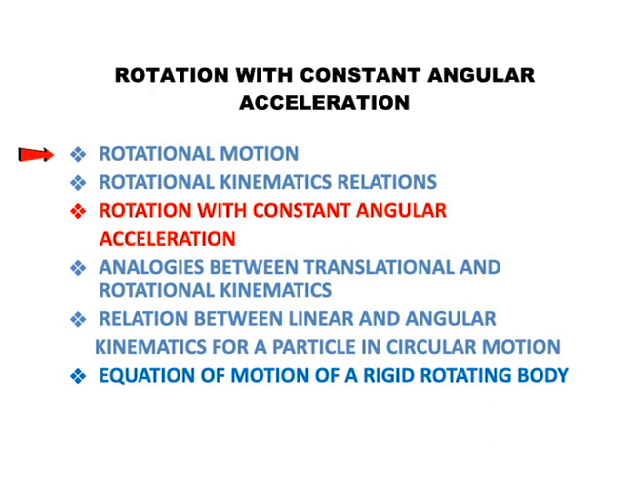So the topics under rigid bodies are rotational motion and rotational kinetic relations, rotation with constant angular acceleration, the relation between translational and rotational kinetic relations, the relation between linear and angular momentum, and the equation of motion of a rigid rotating body. These are the topics we discuss today.